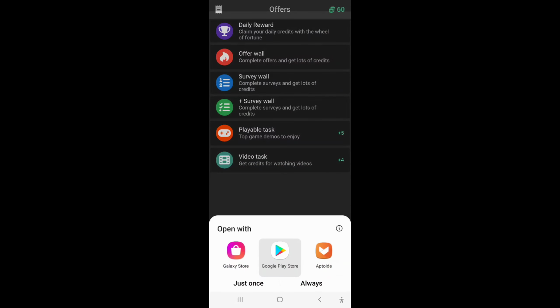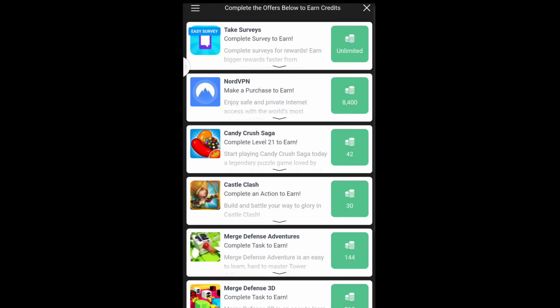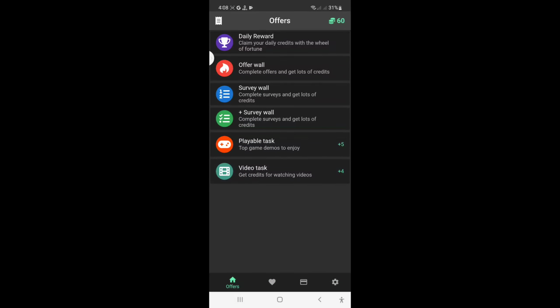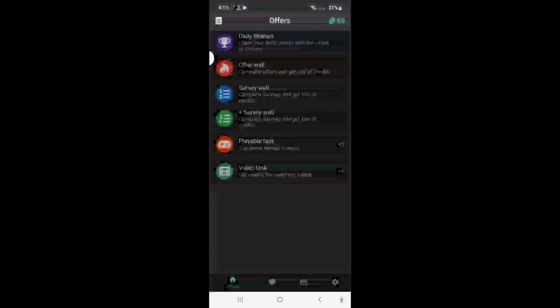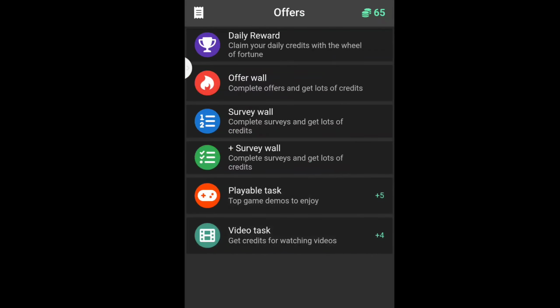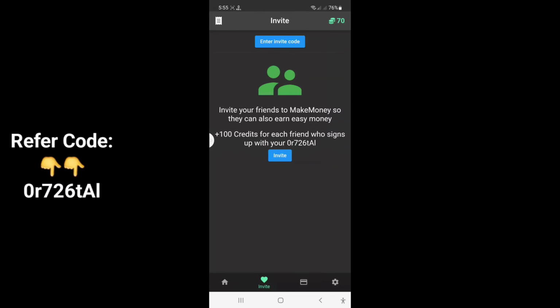I'm just clicking now on the offer options. Complete offers and earn unlimited PayPal Cash and USDT, TRX. Okay, with a TRC20 address you submit now and TRX withdrawal, no problem. And I'm just clicking now on the survey options. Okay, I'm just waiting now. Playable task option, I'm just clicked, and video task same. Okay, video watch, one video watch is 5 points.